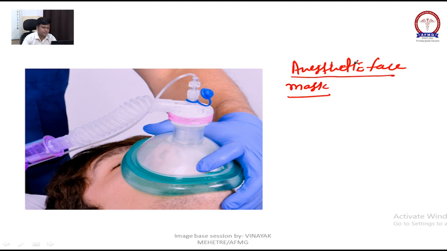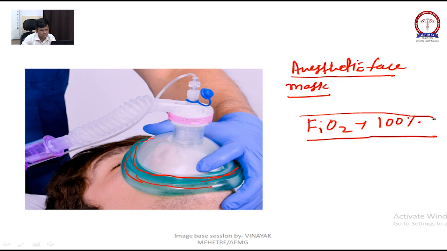This is your anesthetic face mask. You will see the rim is colorful; there are different types of colors. To differentiate between a Venturi mask and the anesthetic mask, the Venturi mask will have a wall with a tube, and the anesthetic mask will have the rim. The rim will be colorful, and it gives FiO2 of around 100%. That's why it is called the anesthetic mask.